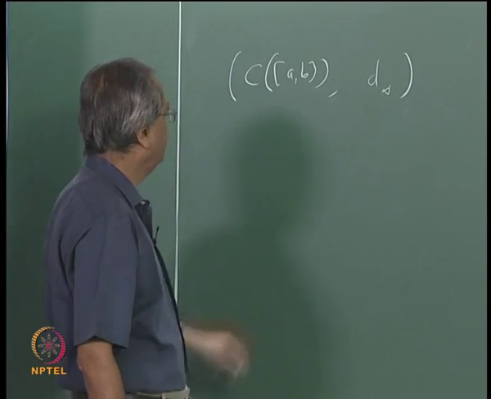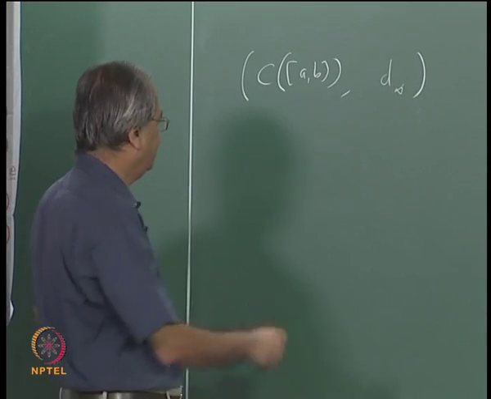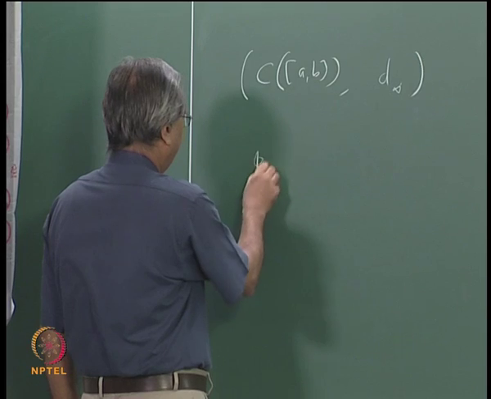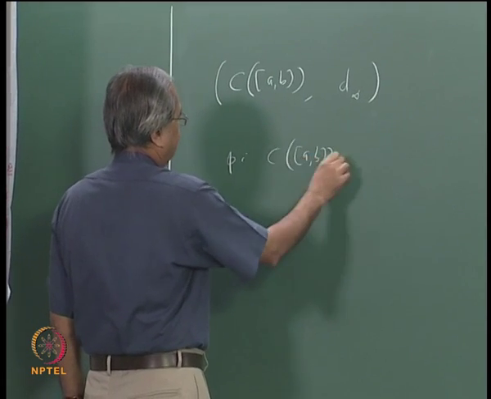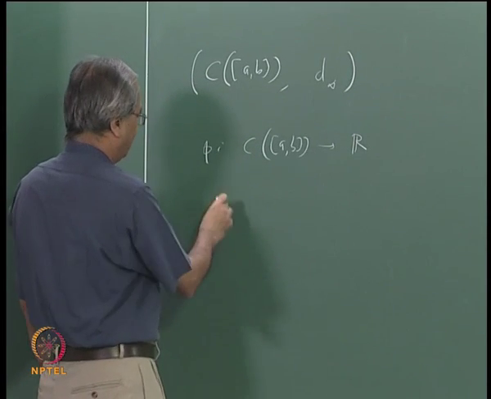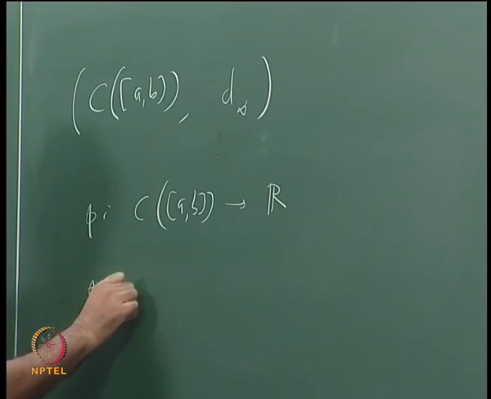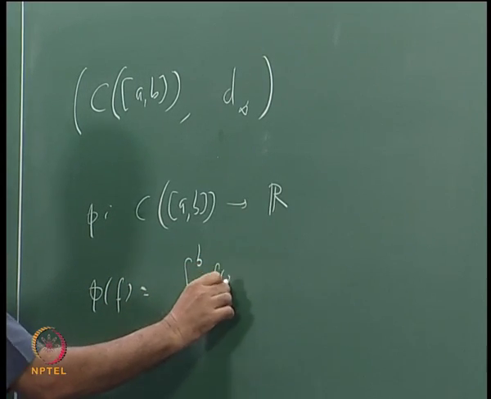Now we also know that C[a,b] is a vector space. So one can define a map phi from C[a,b] to R. Let us talk of Riemann integrals only for the time being. I define phi of f as integral a to b f(x) dx.